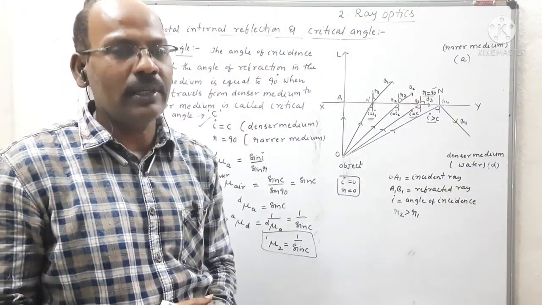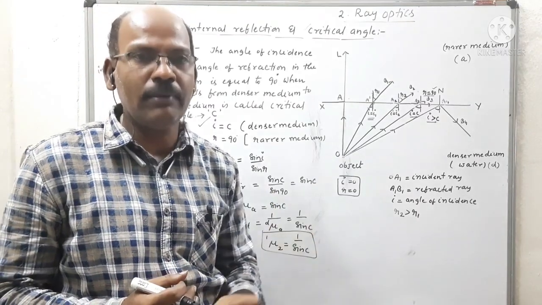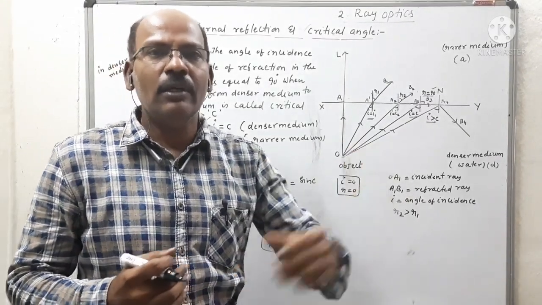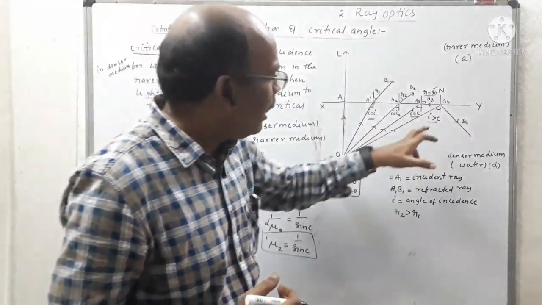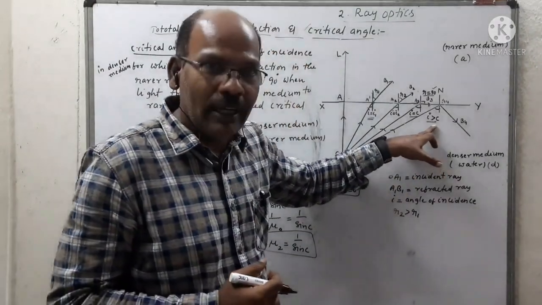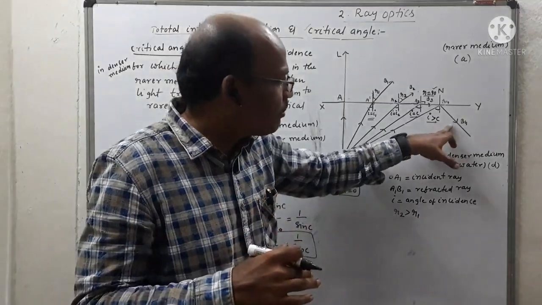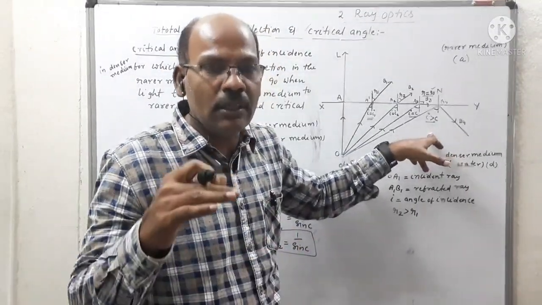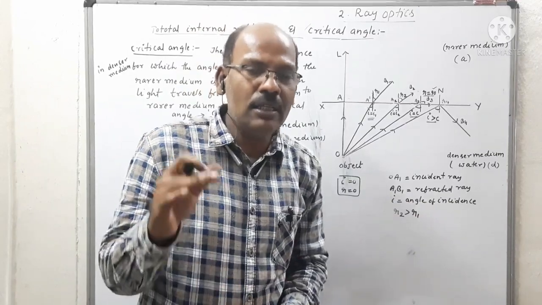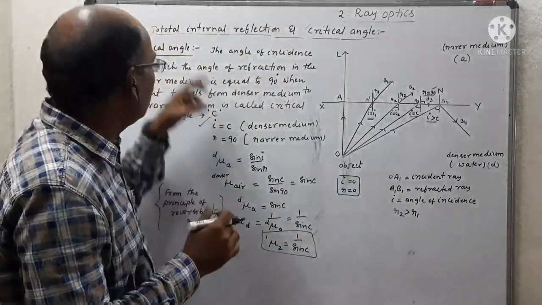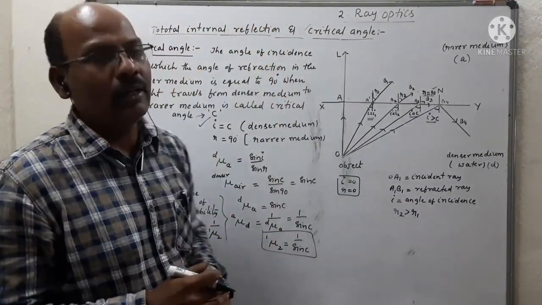So what is total internal reflection? When light travels from denser medium to rarer medium, if the angle of incidence is greater than the critical angle, it gets reflected in the same medium instead of refraction. This phenomenon is called total internal reflection.